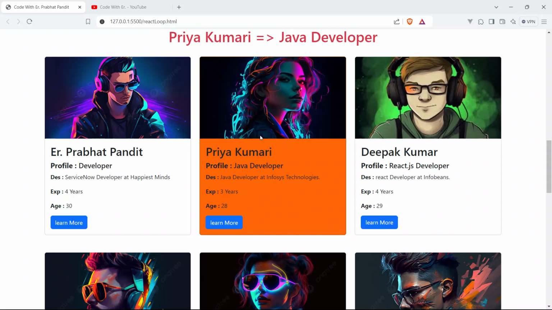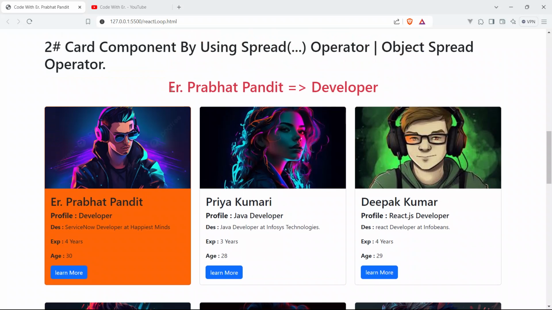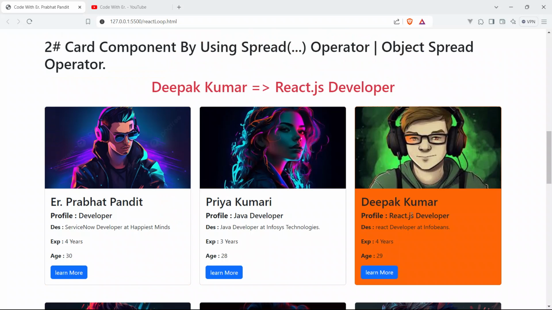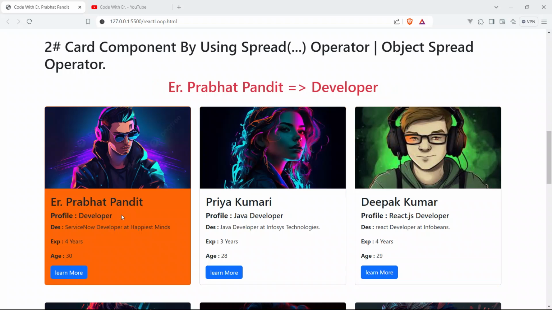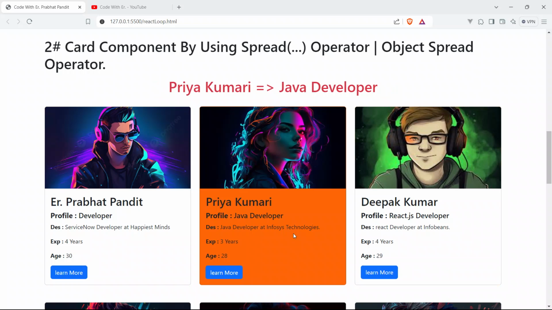So guys, how is it possible to show the profile name as well as the designation on the clicked profile card? This is only possible by using the React.js hook called useState. In this video we are going to use the useState hook to make this card clickable as well as interactive.